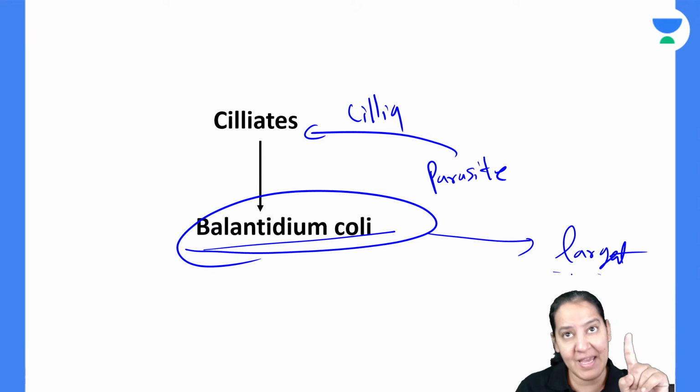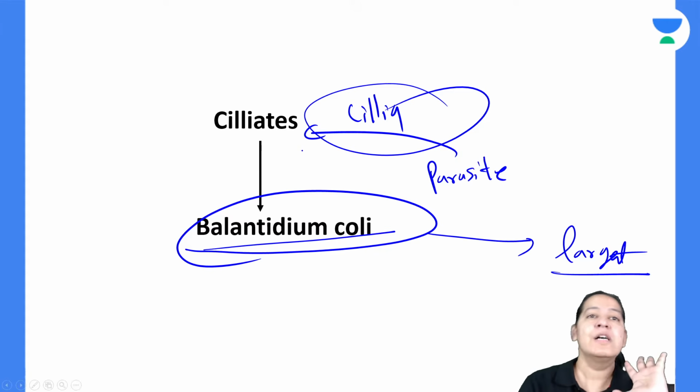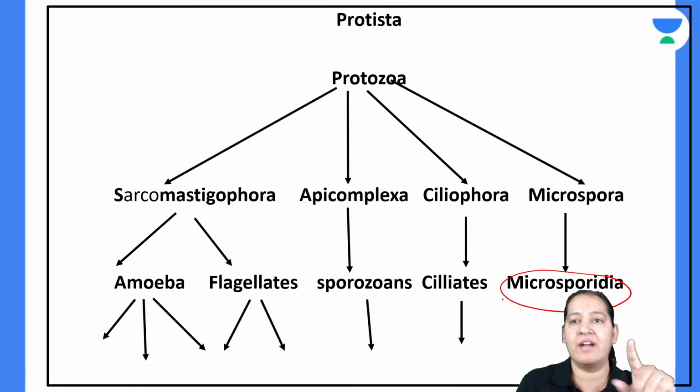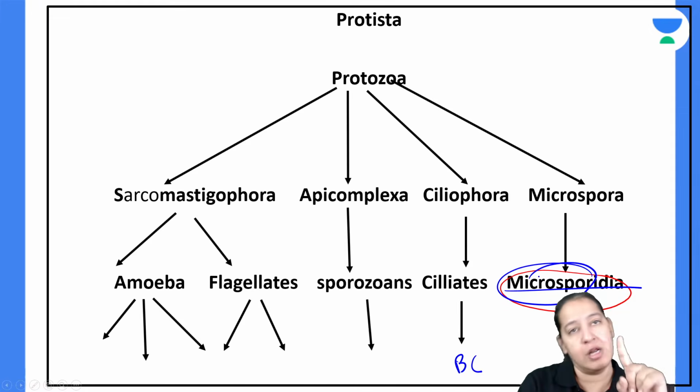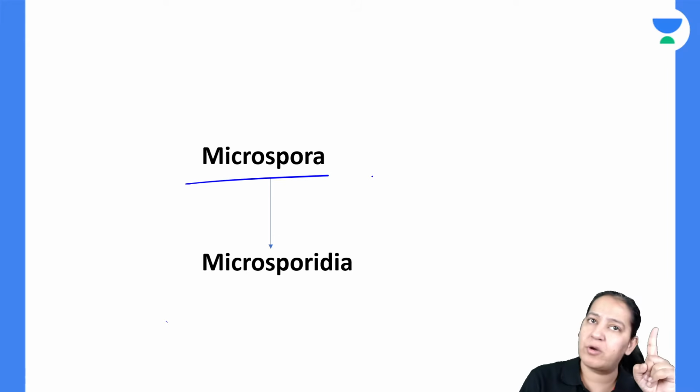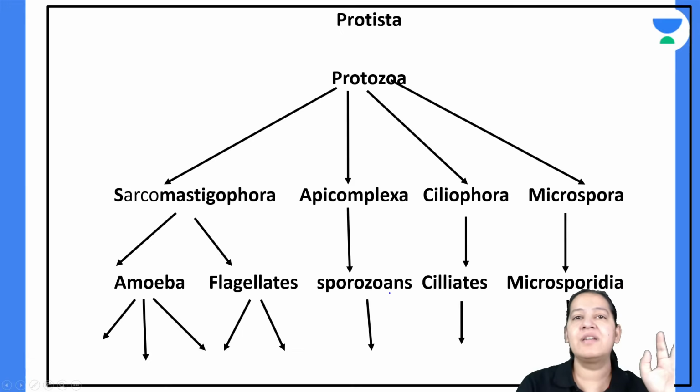So the largest one is this, and the only ciliated one is this as well. So the answer is Balantidium coli. Right, we are done. Here is Balantidium coli. And last is Microsporidia, the parasite which has microspores in its structure. So only one is there, Microsporidia in Microspora. So we are done with the classification.